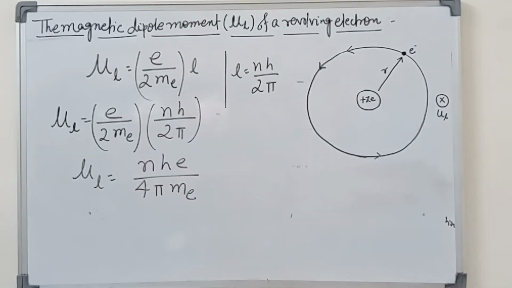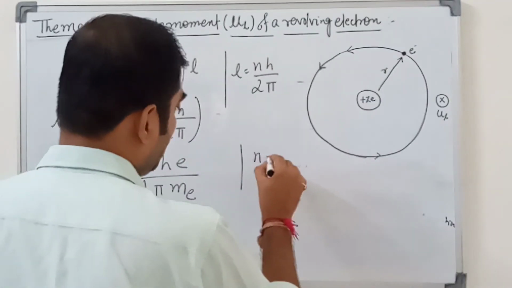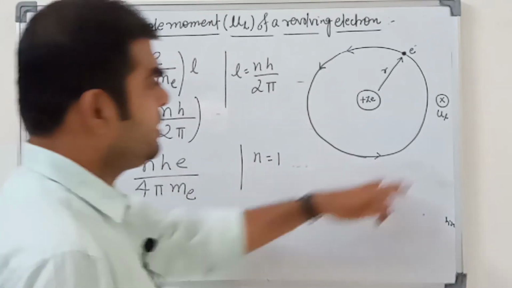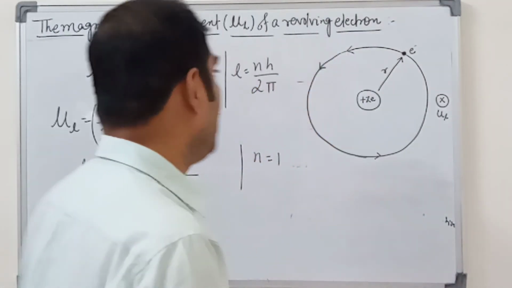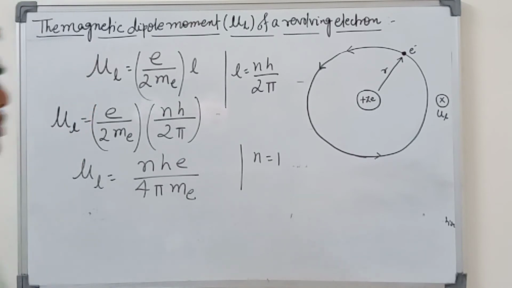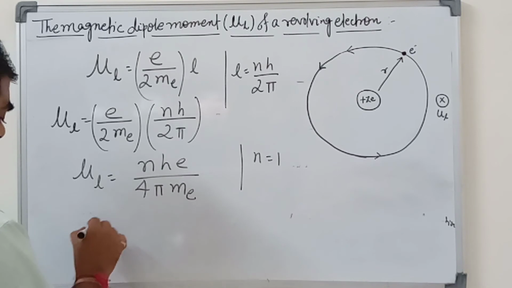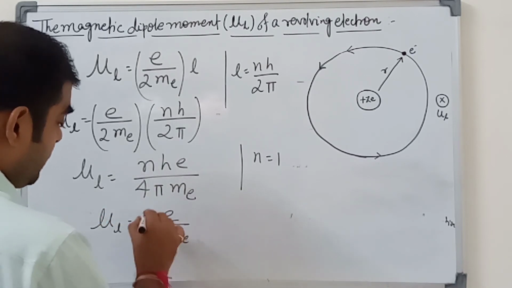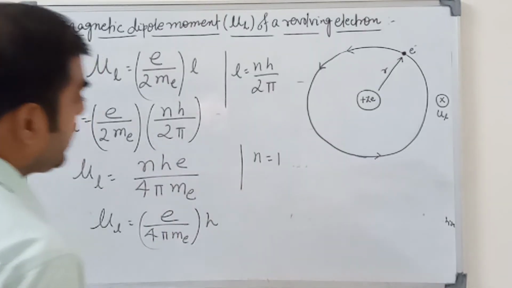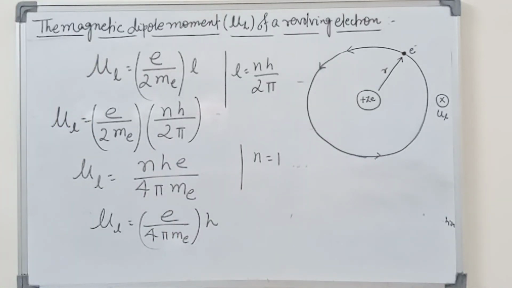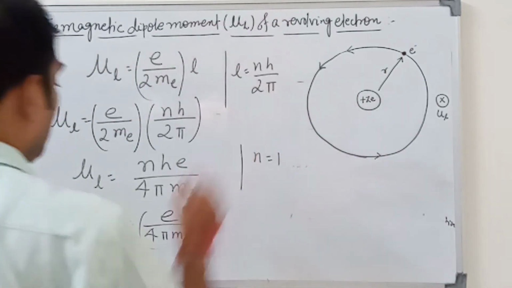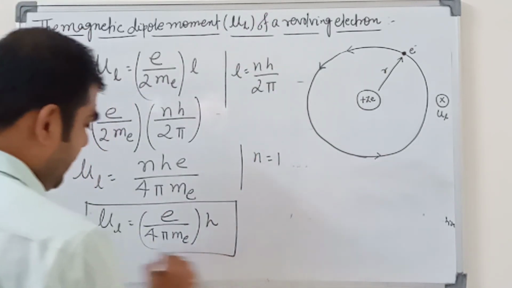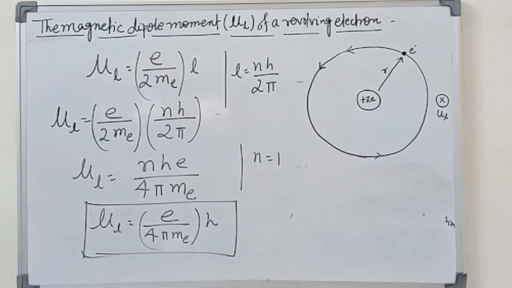Here n is equal to 1. n equal to 1 means the first orbit, where we find out the magnetic dipole moment. So the magnetic dipole moment for the first orbit is mu_L equal to eh upon 4 pi m_e. Write down, this value is the magnetic dipole moment, and putting in the numerical values, we find out the result.